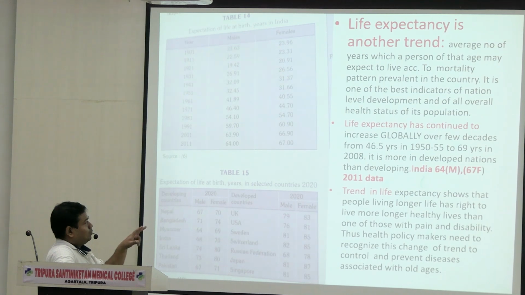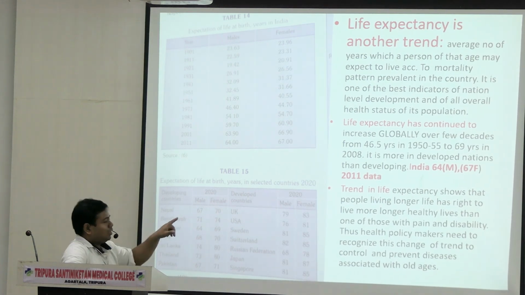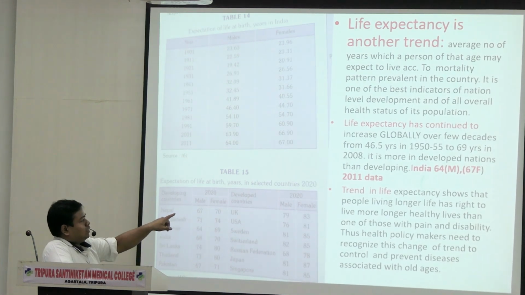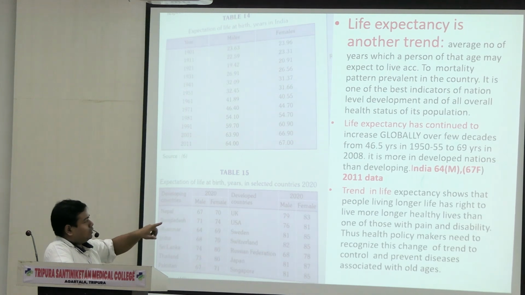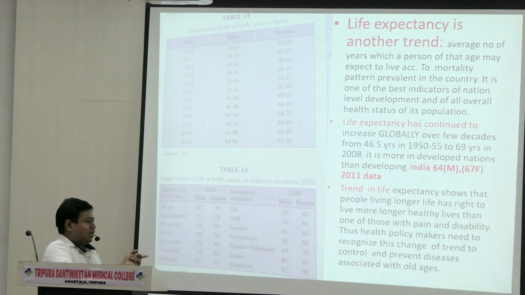Globally, it has risen from an average of 46 years in 1950 to 60 or 70 years right now. India, you have to write this thing. India, 64 years average for male, 67 years for female, 2011 data. This data is taken from your K Park latest edition.